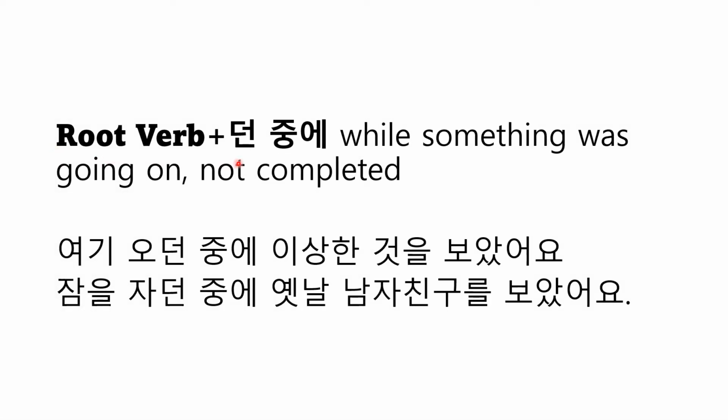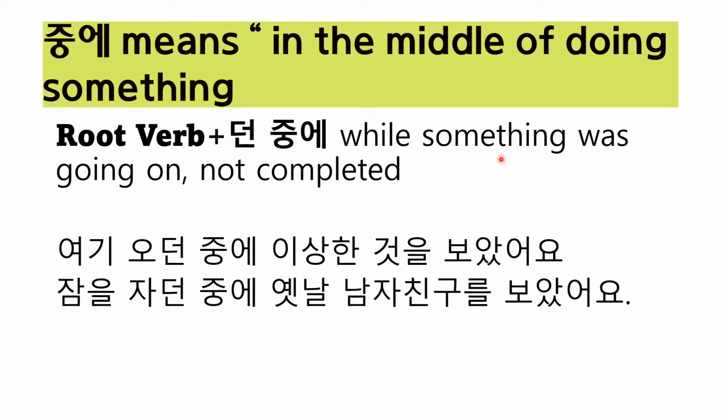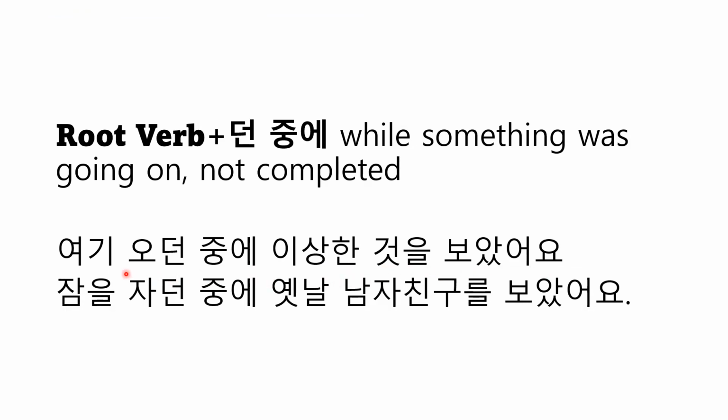Root verb 던 중에. Because root verb 던 indicates an action that's not completed, you can put 중에 here. While something was going on, not completed. 여기 오던 중에 이상한 것을 봤어요. While I was on the way here, I saw a strange thing. 잠을 자던 중에 옛날 남자친구를 보았어요. I met my old boyfriend.